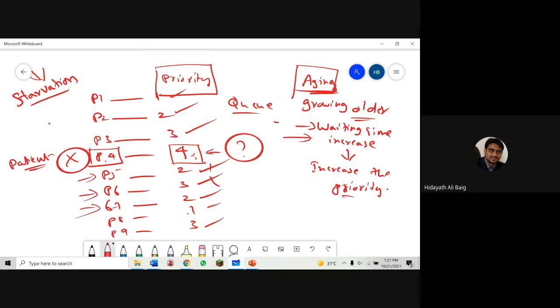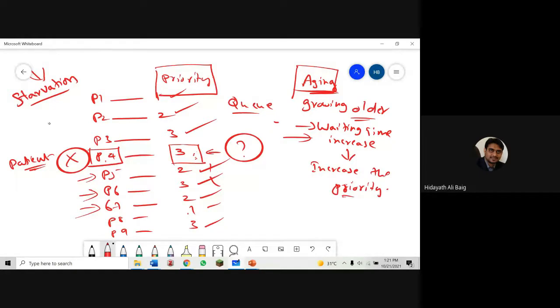So process 4 waits for maybe a few milliseconds, depending upon the operating system. I'm just giving an example here. So it waits for a few seconds, not going to the CPU. Then, because it is waiting for some time, we say now you are priority number 3. You got the point, students? When the time is increasing, we are going to change the priority.